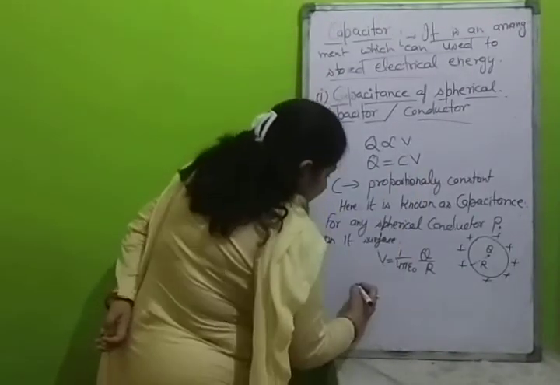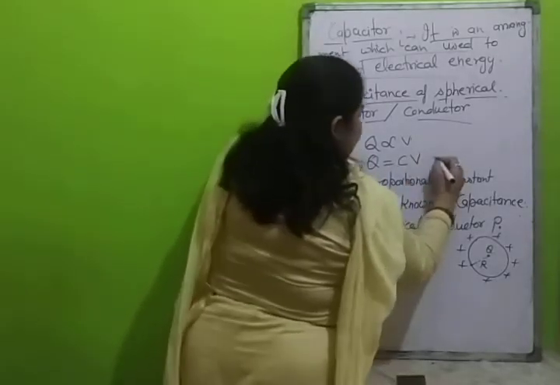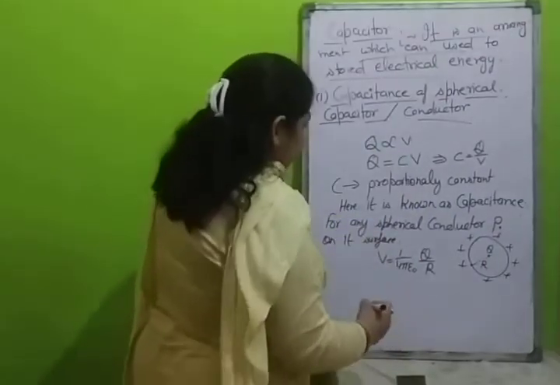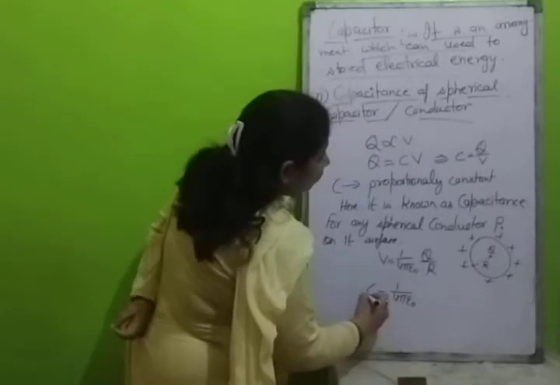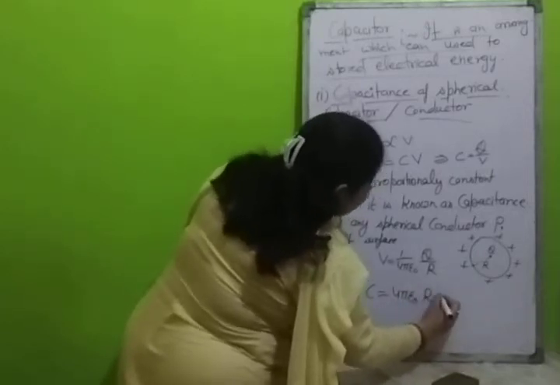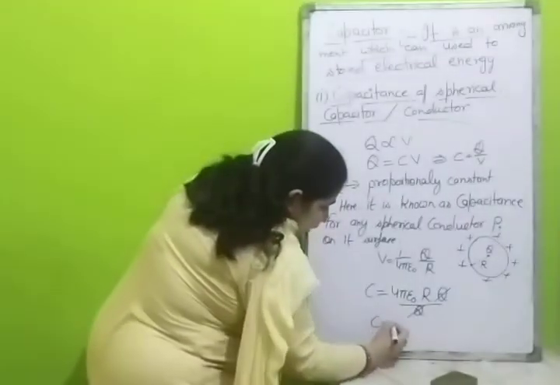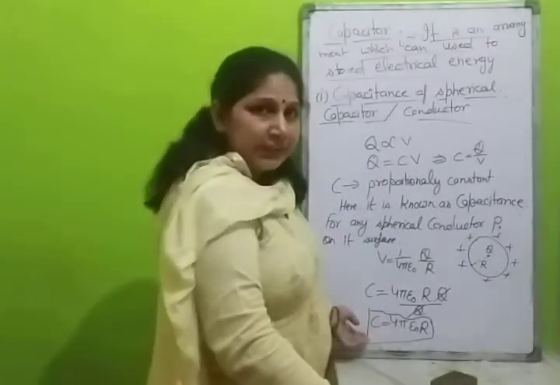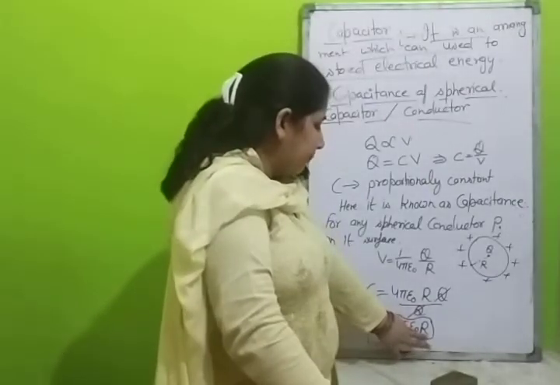Then we will put this value in the above formula. First I will write it in terms of C, as we have to find the value of C. C is equal to Q upon V. Now we will put the value of V. C is equal to Q divided by 1 upon 4 pi epsilon naught Q upon R. Then we have C is equal to 4 pi epsilon naught R. Definitely this is the property of a capacitor, and it is specific to the particular conductor of radius R. It depends on the radius R.